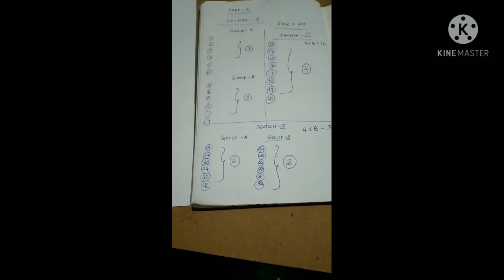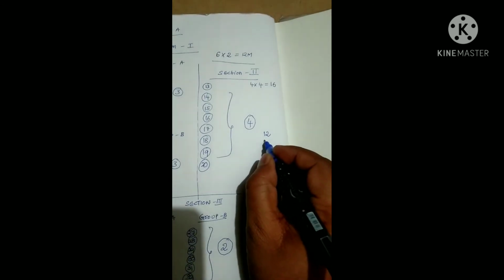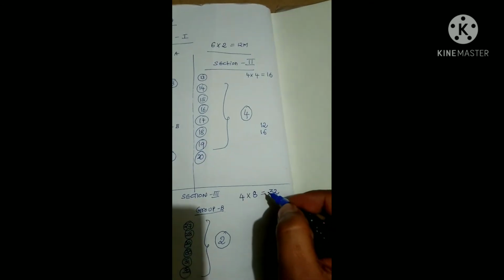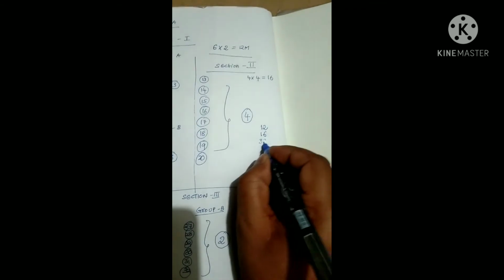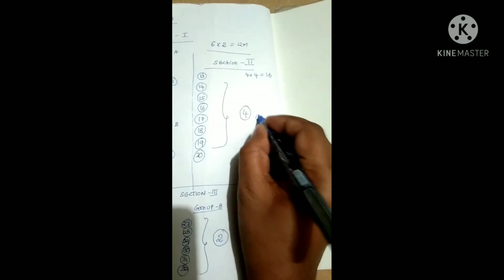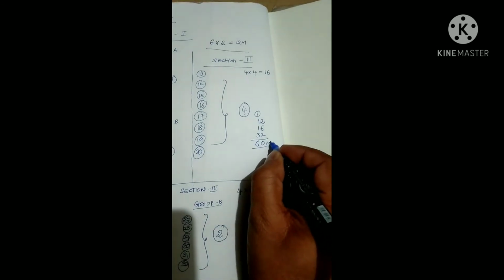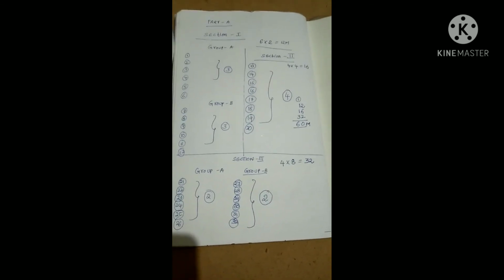Totally we have 3 sections, right? From section 1 we have 12 marks. Section 2 16 marks. And section 3 32 marks. Totally how many marks? 12 plus 16 is 28, plus 32 is 60. Totally 60 marks subjective paper, students.